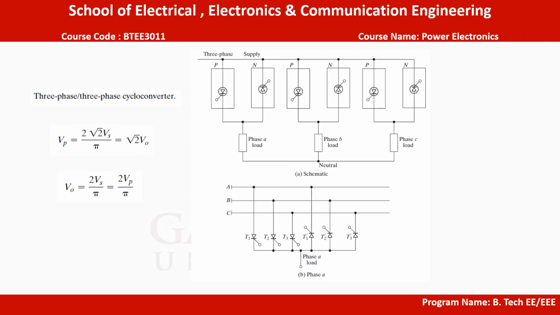Each phase consists of 6 thyristors as shown in figure and a total of 18 thyristors are required. If 6 full wave three-phase converters are used, 36 thyristors would be required.